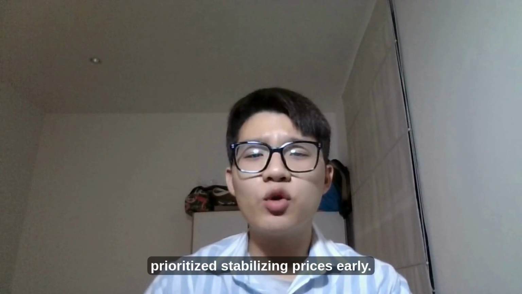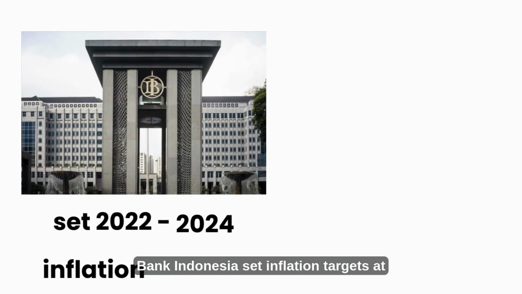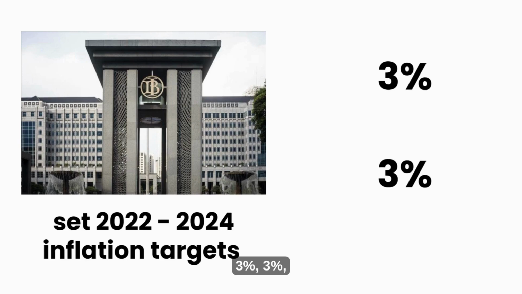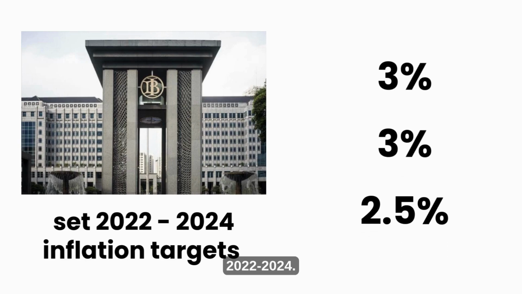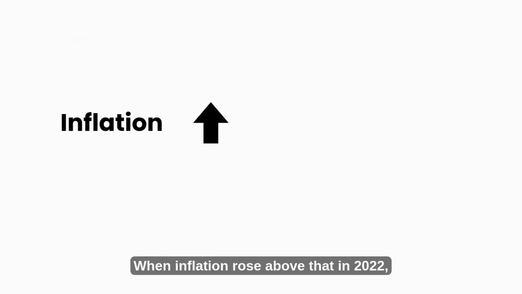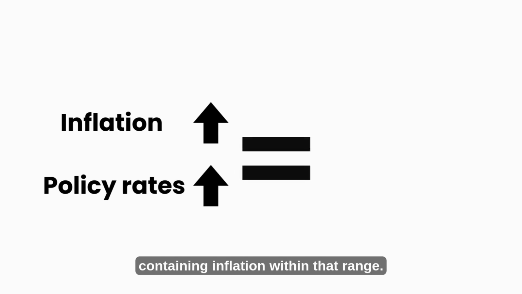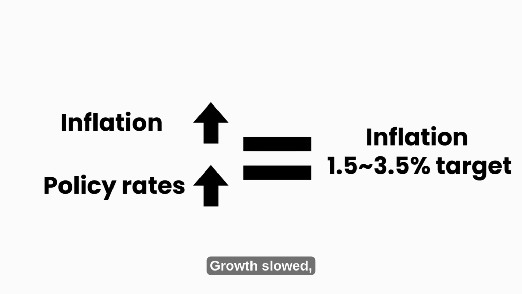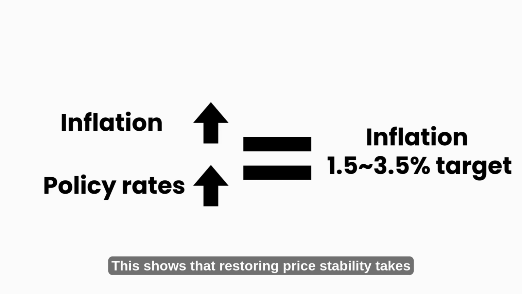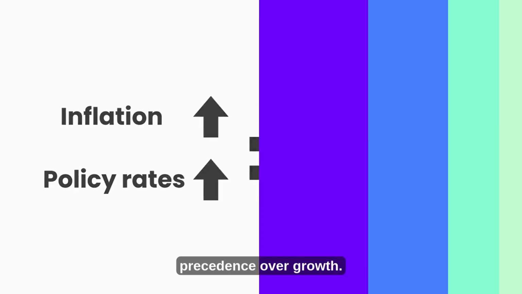Indonesia, for instance, prioritized stabilizing prices early. Bank Indonesia set inflation targets at 3%, 3%, and 2.5% for 2022 to 2024. When inflation rose above that in 2022, Bank Indonesia raised their policy rates, containing inflation within that range. Growth slowed, true, but stayed stable.